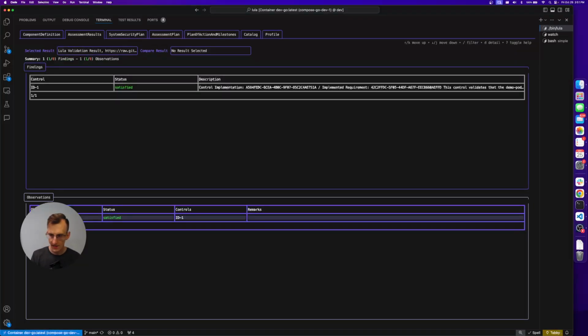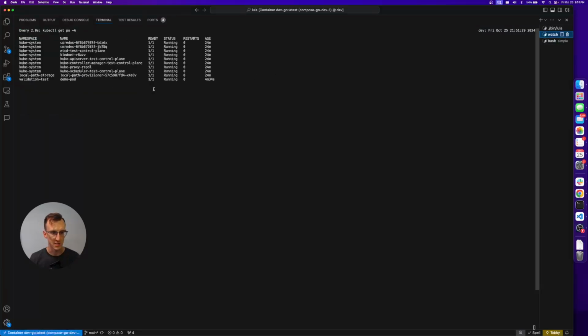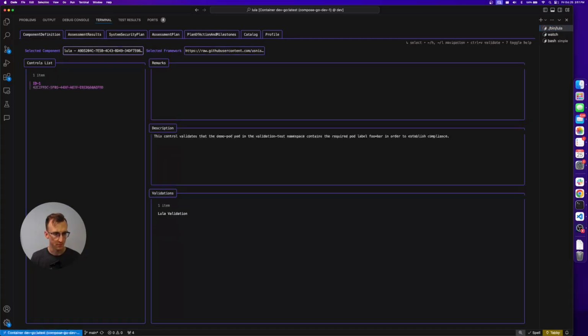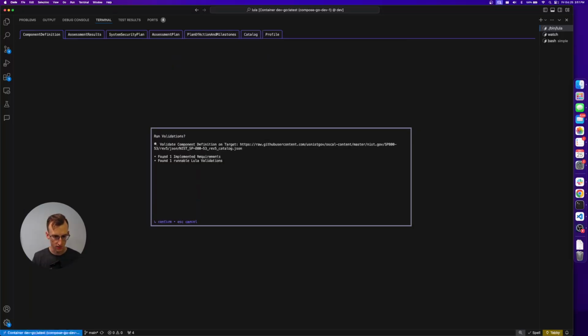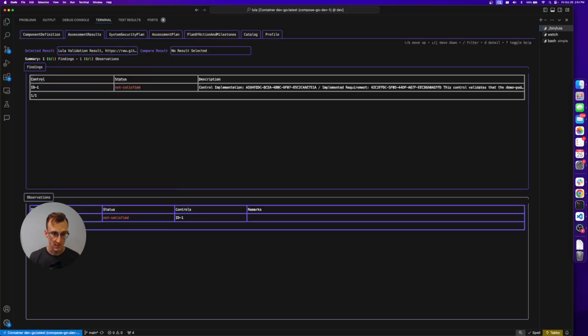And so with that, if we really wanted to work through the full intent of the tutorial, what we would do is then modify the environment. We're not modifying the OSCAL at all. We'll change that pod that's sitting in that cluster. You can see that's been reconfigured. And if we head back over here, we can again perform a validation with Control V. It'll perform the validation again. And what's happening here is it's actually collecting all of the data. So what you're looking at right now is the fact that it's not satisfied.